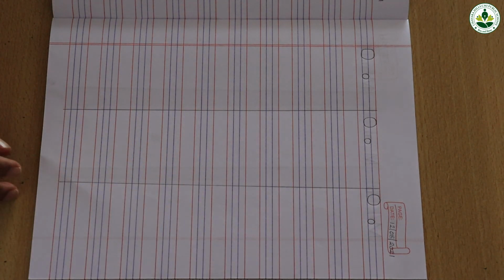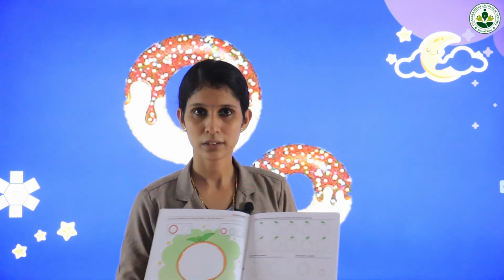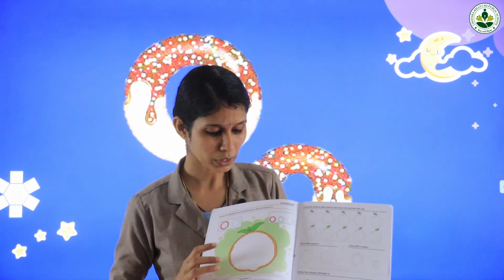So children, you have to complete the page by writing capital letter O and small letter O. And also we are going to write the activities given in your English textbook number 1, page number 32 and 33. All of you take page number 32 and 33. You have to write all these activities and also write capital letter O and small letter O in your English letter writing book. Okay. So today we learned capital letter O, small letter O, its sound and words.